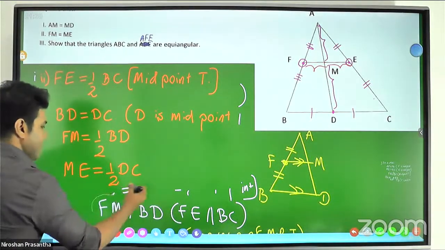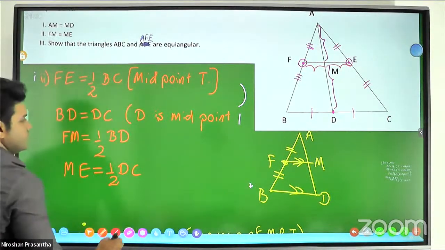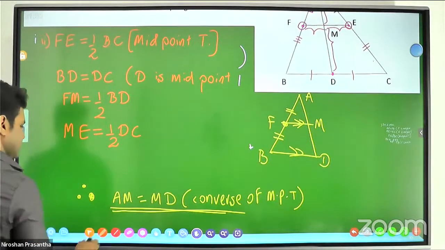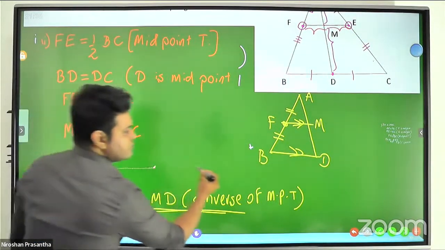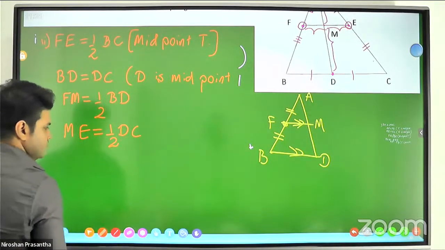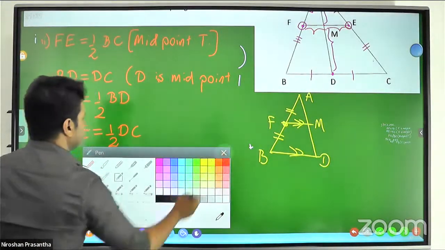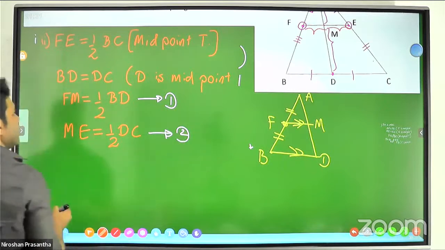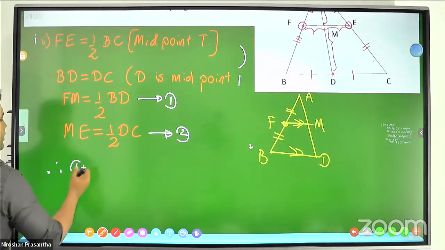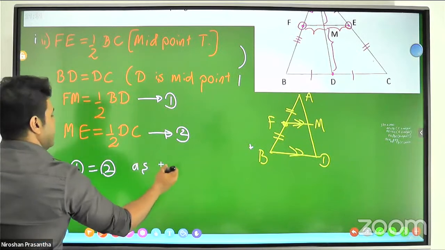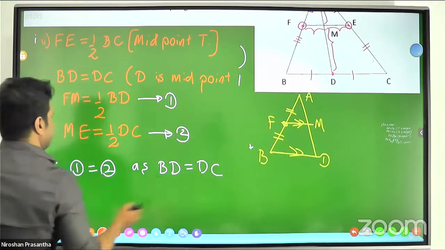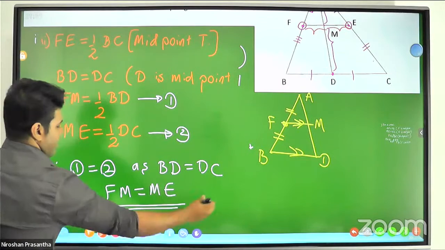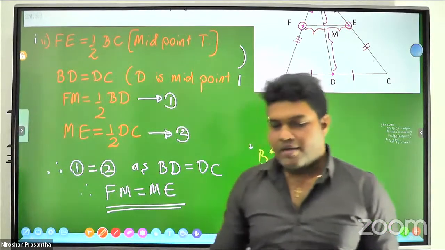It was the midpoint. Therefore, since BD equals DC, FM equal to ME.